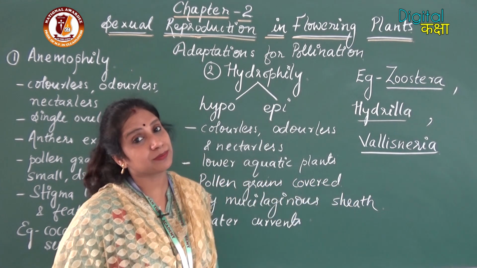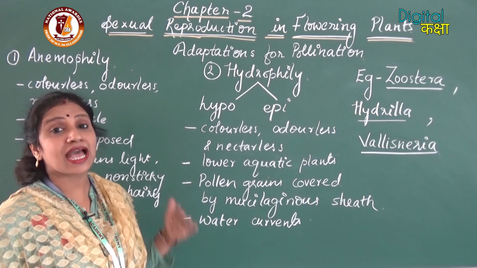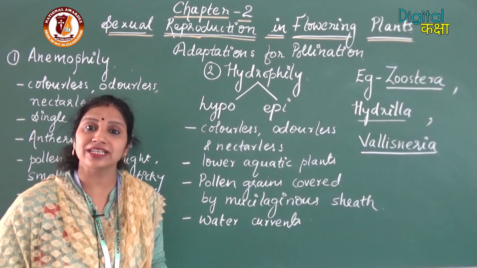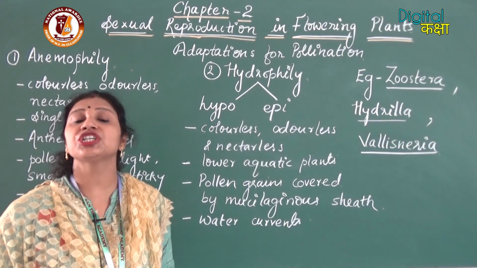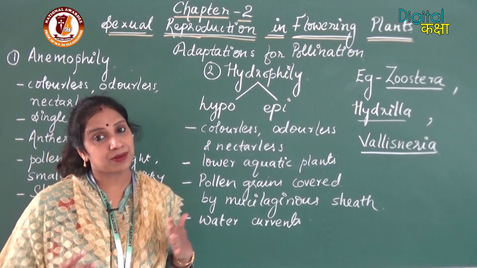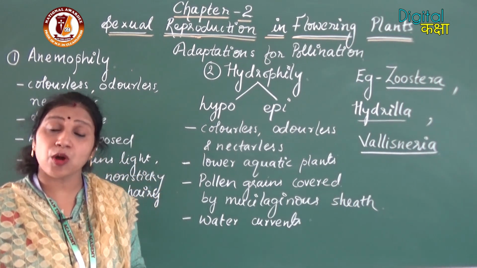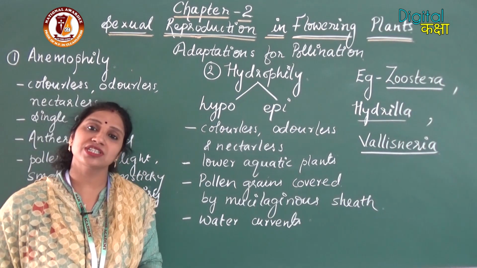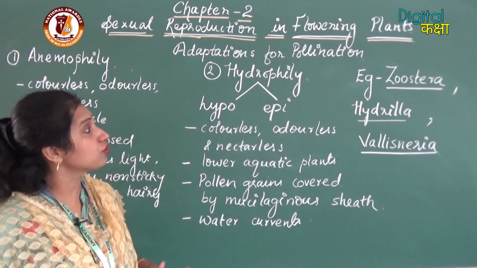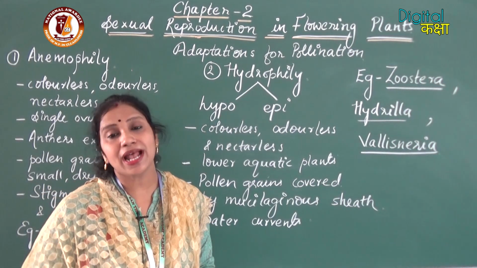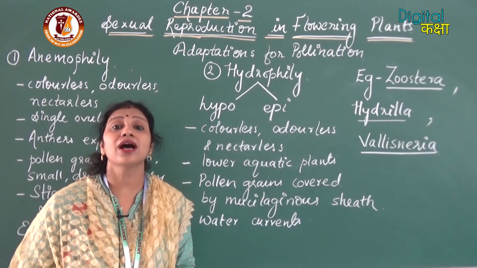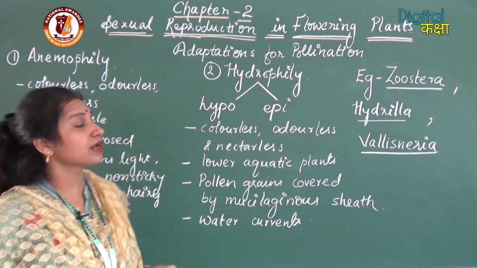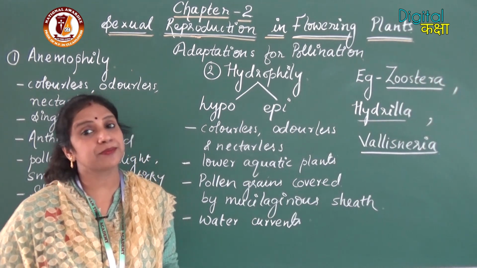Now next we will deal with the characteristics of plant species which go for hydrophily. Hydrophily means pollination by water. These are plant species which depend upon water for their pollination. So pollination by water is called hydrophily. Mostly lower aquatic plants go for hydrophily. Here two types of hydrophily are there, hypohydrophily and epihydrophily.